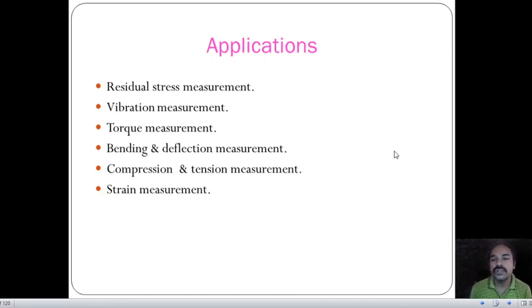In applications: residual stress measurement, vibration measurement, torque measurement, bending and deflection measurement. Similarly, compression and tension measurement and strain measurement, these are the wide variety of applications of strain gauges, right? In this way we stop here. Thank you very much.